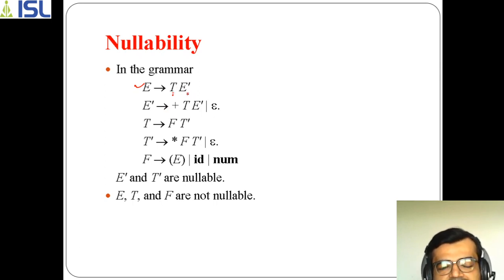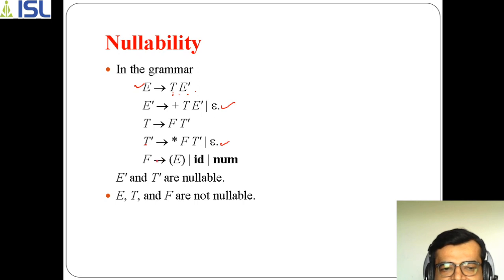As you know, T and E dash is there, and E dash is what? Here epsilon is there. So you can say that E dash is nullable. Similarly, T dash is also there. T dash is directly associated with epsilon, so T dash is nullable.